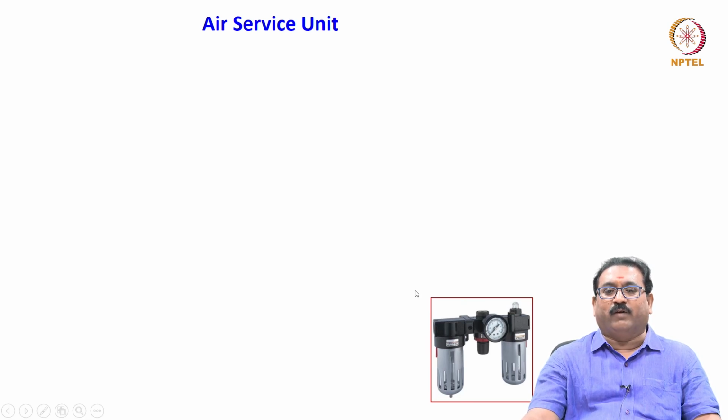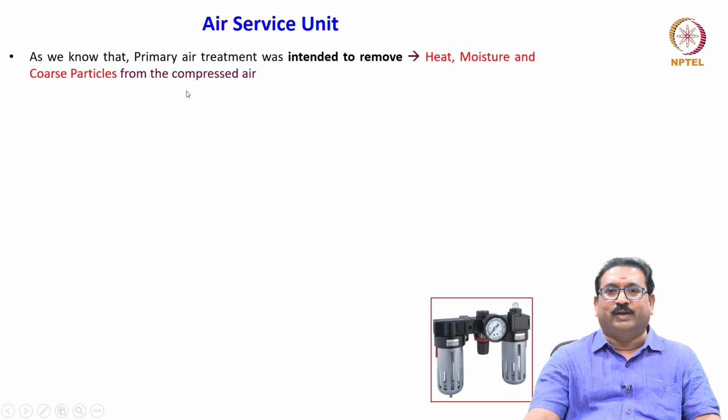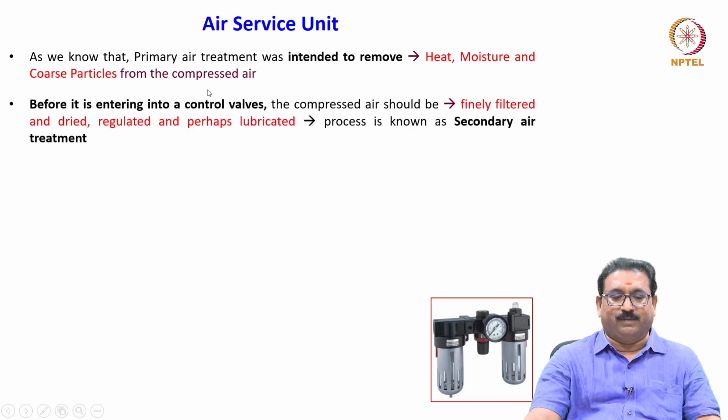As I have told you, the FRL unit is a very important air service unit. What does it do? As we know, the primary air treatment was intended to remove heat, moisture and coarse particles from the compressed air.